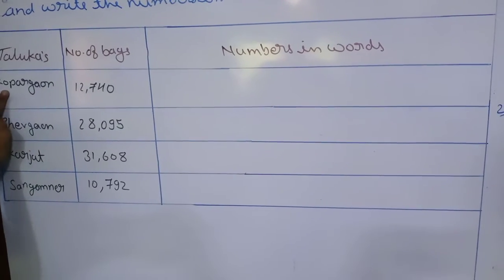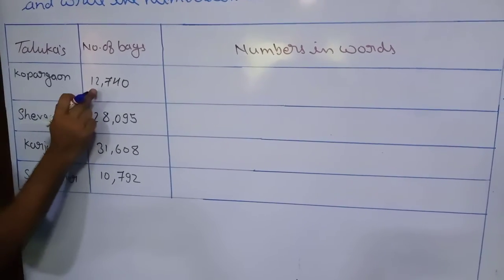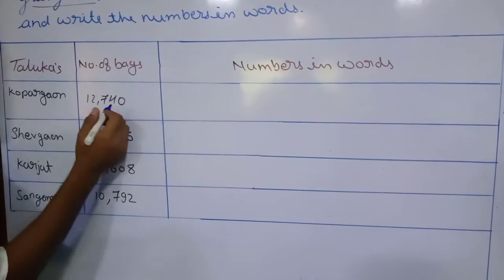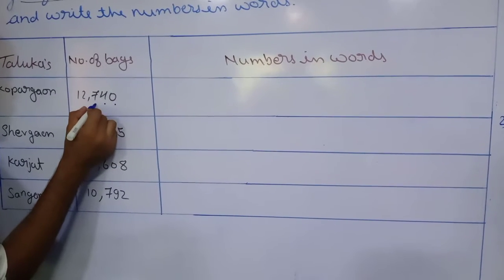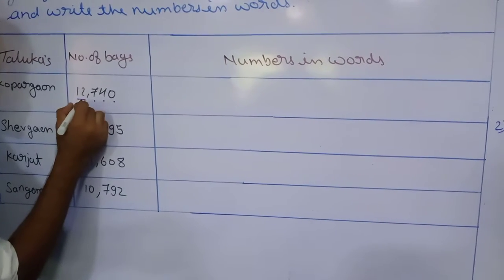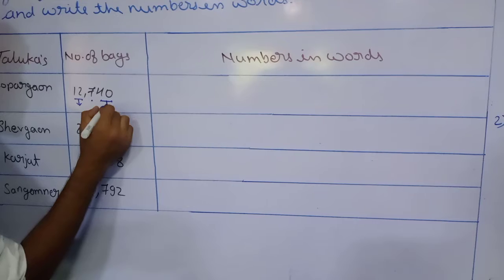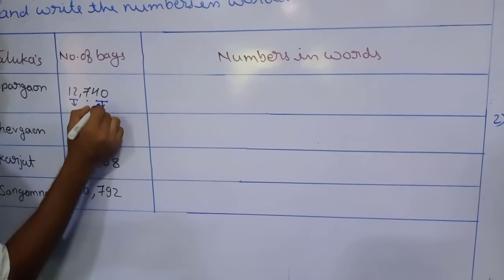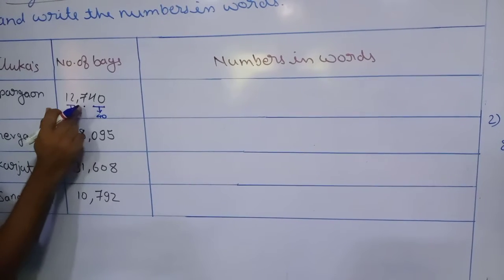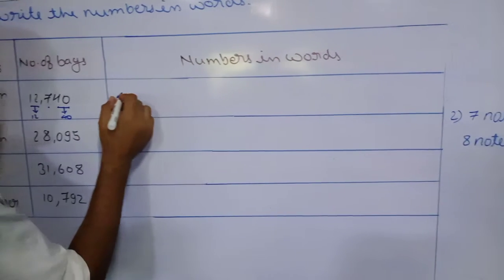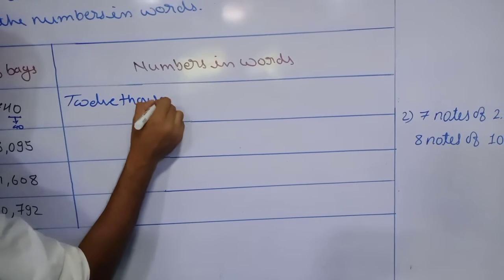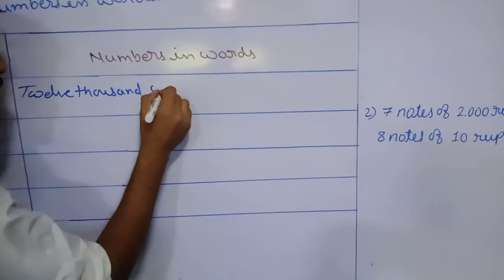Let's start. First one, Kopargaon. In the taluka Kopargaon, 12,740 bags are used. How are we going to read? Unit, 10, 100, 1,000, 10,000. As we learned, 1,000 and 10,000 we learn together, unit and tens we learn together. So it will become 40 and it will become 12. So 12,740. We are going to write 12,740.